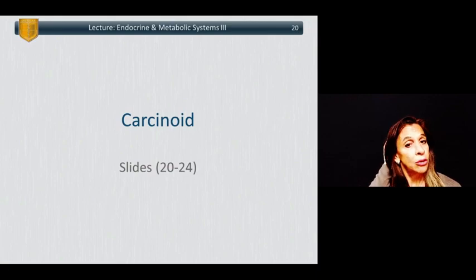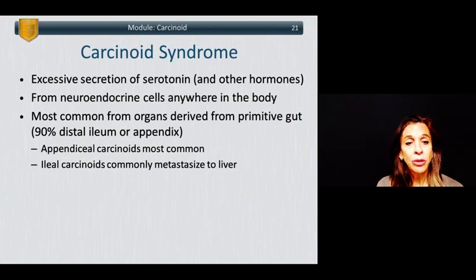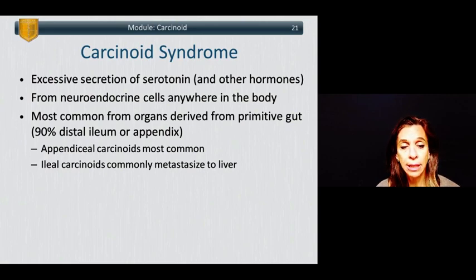Let's talk a little bit about carcinoid syndrome next. So carcinoid syndrome is the excessive secretion of serotonin and other hormones, often from neuroendocrine cells, which can occur anywhere in the body. The most common causes of carcinoid syndromes are tumors from organs derived from the primitive gut. About 90% of these occur in the distal ileum or the appendix. Appendiceal carcinomas are the most common. Ileal carcinoids commonly metastasize to the liver.